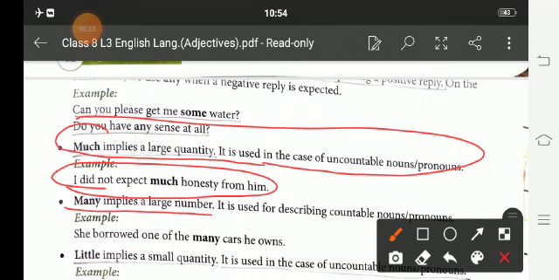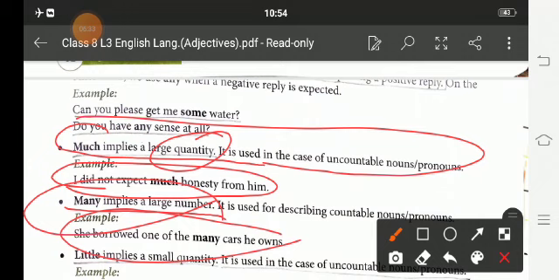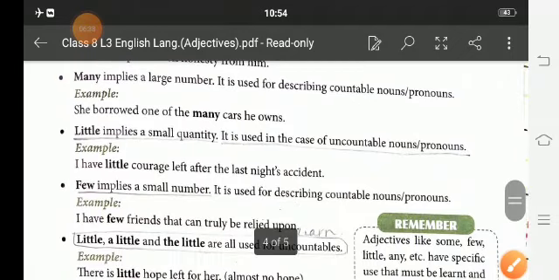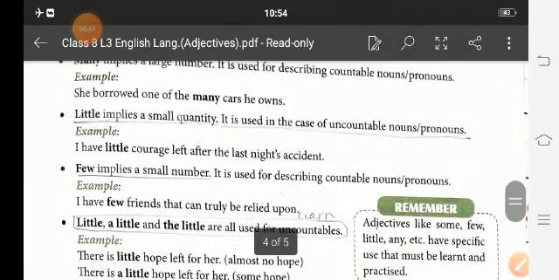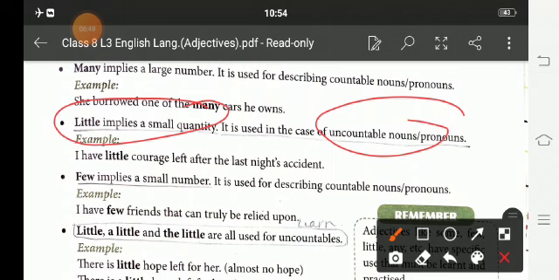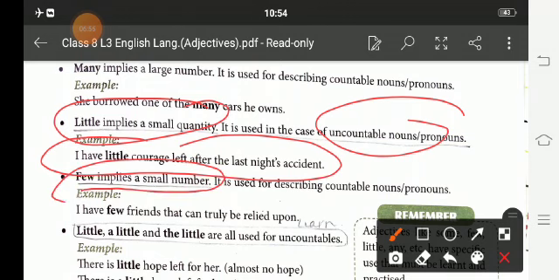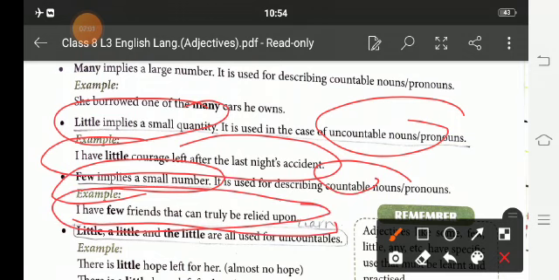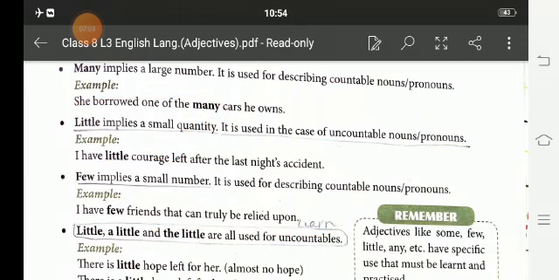And many implies a large number. She borrowed one of the many cars he owns. Little implies a small quantity. It is used with an uncountable noun, like I have a little courage. Few implies a small number. It is for a countable noun. I have a few friends that can truly be relied upon.